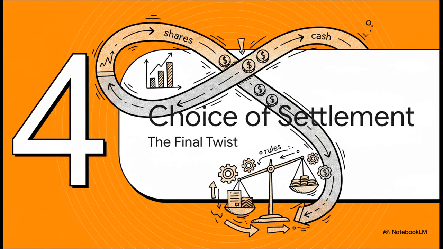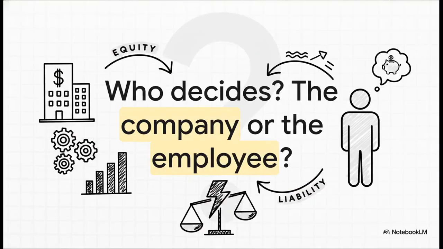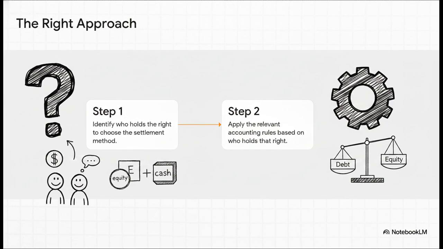Okay, time for the final piece of the puzzle. What on earth happens when a plan gives either the company or the employee the choice to settle in shares or cash? Yep, these hybrid plans have their own special set of rules. The accounting for these complex plans all comes down to this one question. Who has the power? Who's in the driver's seat? The answer to that question will tell you whether you're looking at equity, a liability, or maybe even a mix of both.